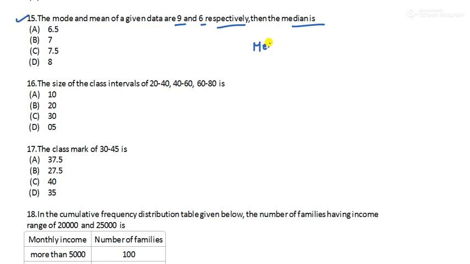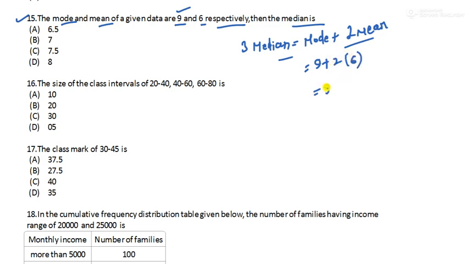So again, that empirical relation: 3 median is equal to mode plus 2 mean, right? You can remember this formula by using that trick. Now substitute. Mode is 9, so 9 plus 2 into mean, which is 6, so 9 plus 12. This is 21, right? So median is divided by 3. This 3 will come to RHS, so this is equal to 7. Option number B is the correct answer.